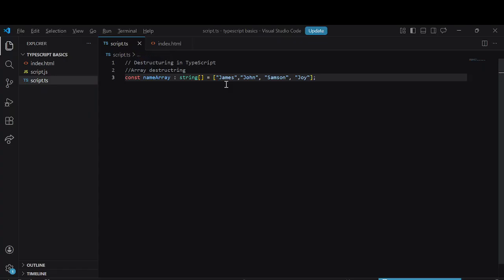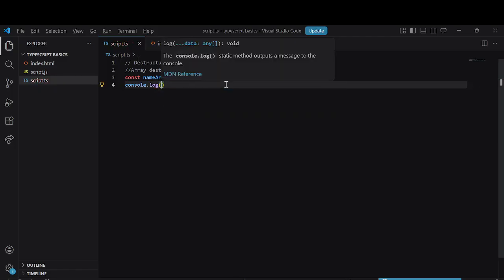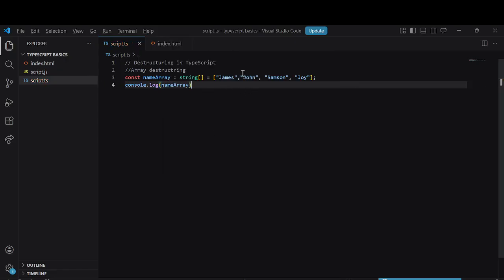How do we destructure it so that we extract the values and store them inside variables? First of all, note that if you want to access the values of this array, you do that using the bracket notation. For the name array, if I want to access John, who occupies position one, I use the bracket notation and say one. This is how I can extract John.